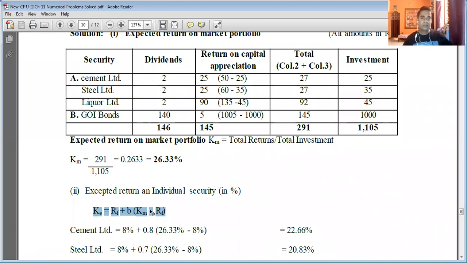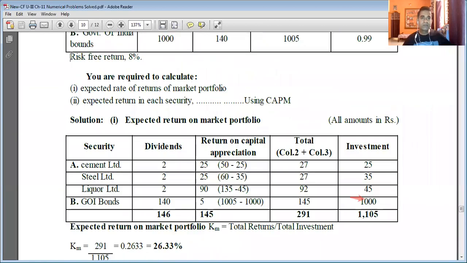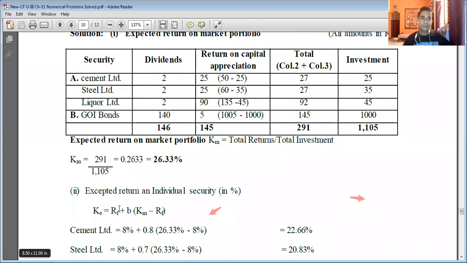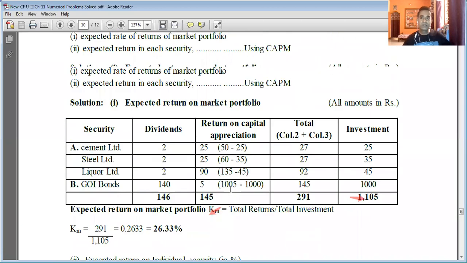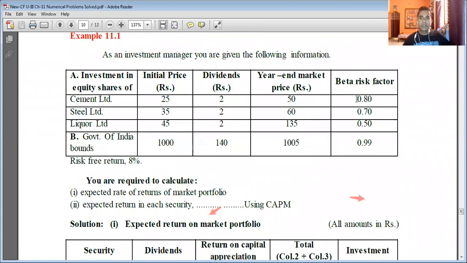What is RF? If you can recall, RF is nothing but the risk-free return, which is given in the problem as 8%. B is the beta risk factor. The beta risk factor for each individual security is given in the problem.